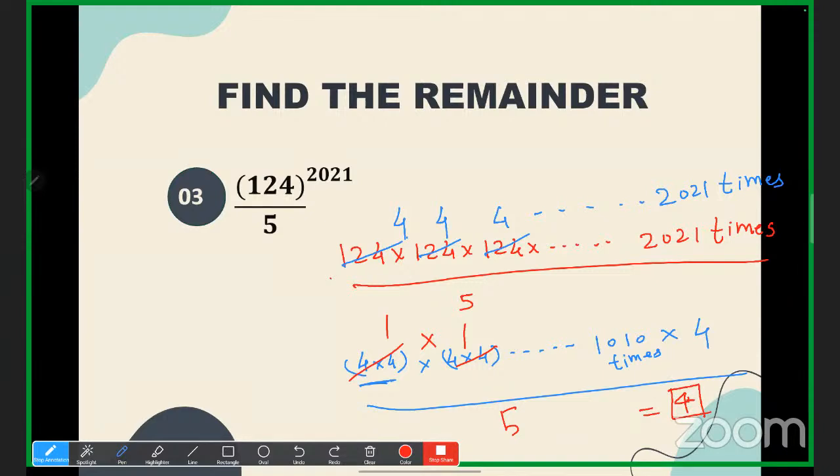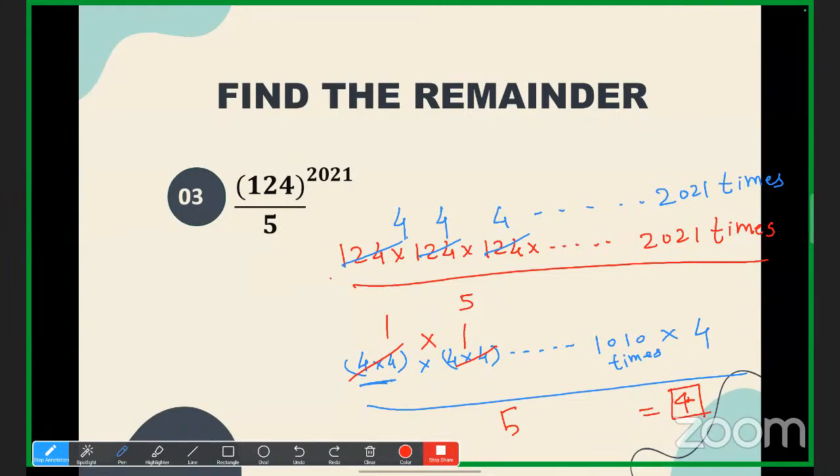So that is how it works. So that is all about the concept of remainder. I hope it is clear. Yes, online students, can you explain? Yes, sure. See, the thing is, we have 124 how many times? 2021 times.